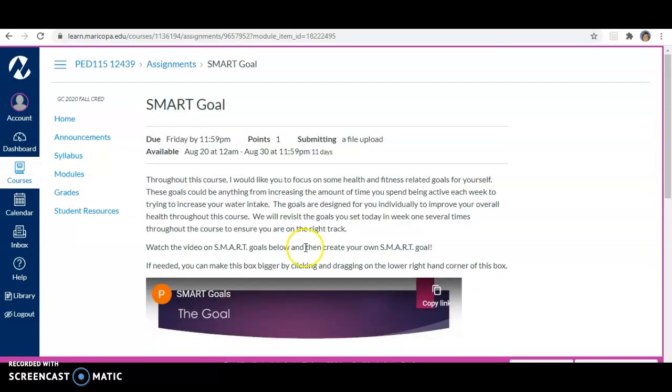So those are all available to you. You can see here that they don't close until August 30th. The SMART Goals assignment doesn't close till August 30th, but it is due on Friday. So the assignment is indeed available for you to complete.